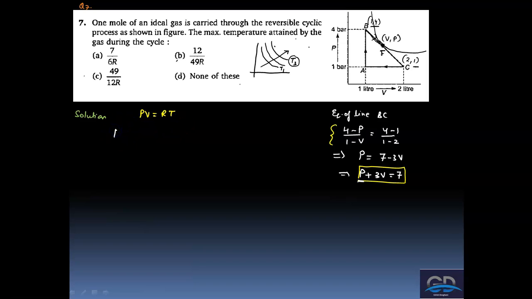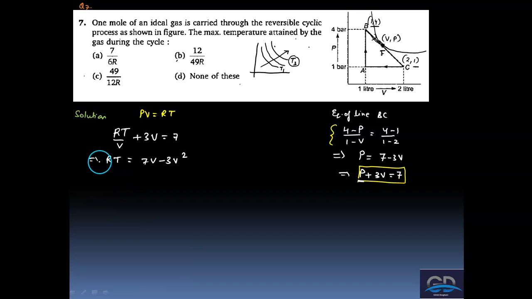We have the equation for P. In place of P, I can write RT upon V, so RT/V plus 3V is equal to 7. On rearranging, RT would be equal to 7V minus 3V squared. Got this?